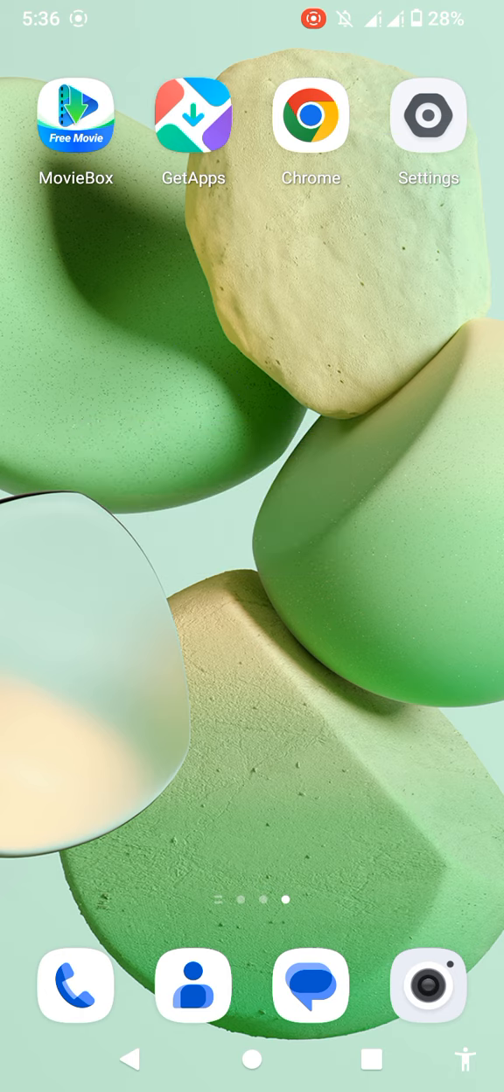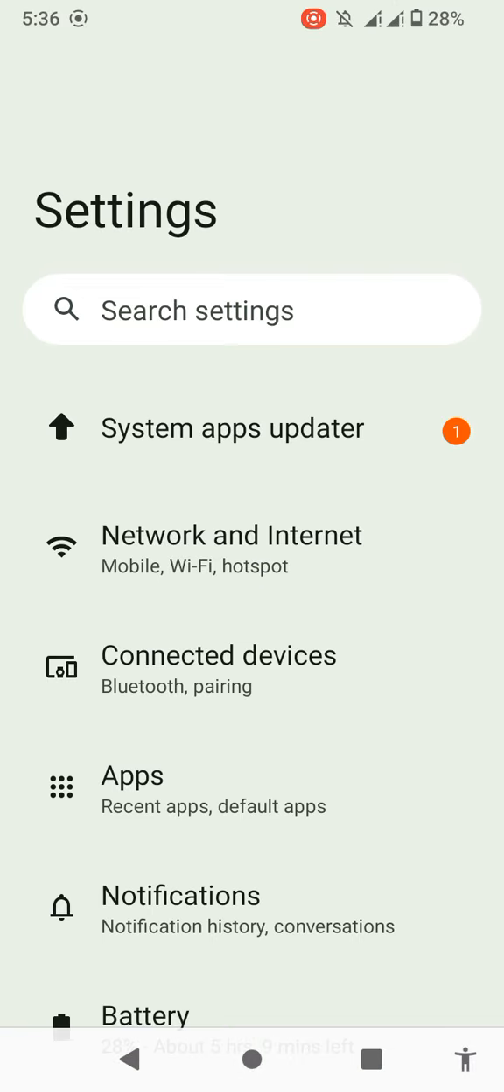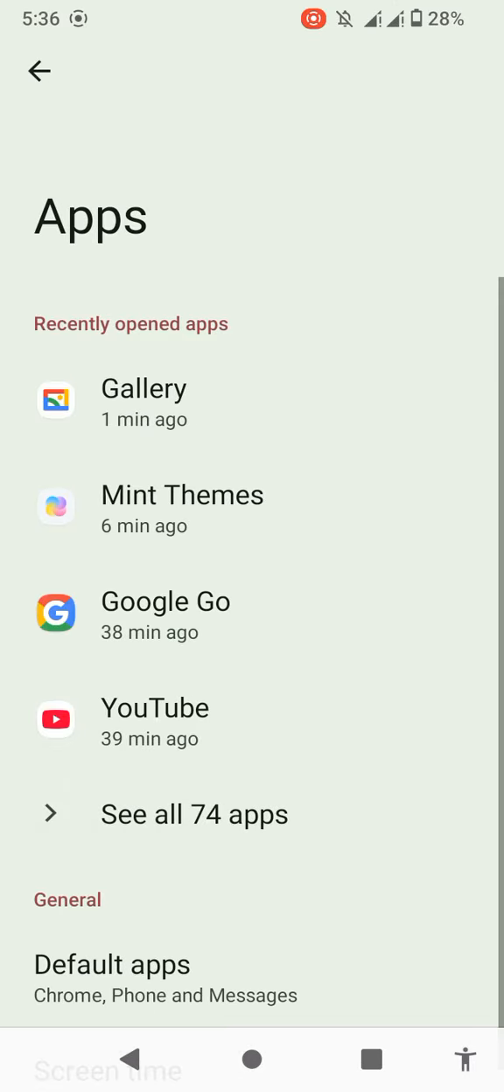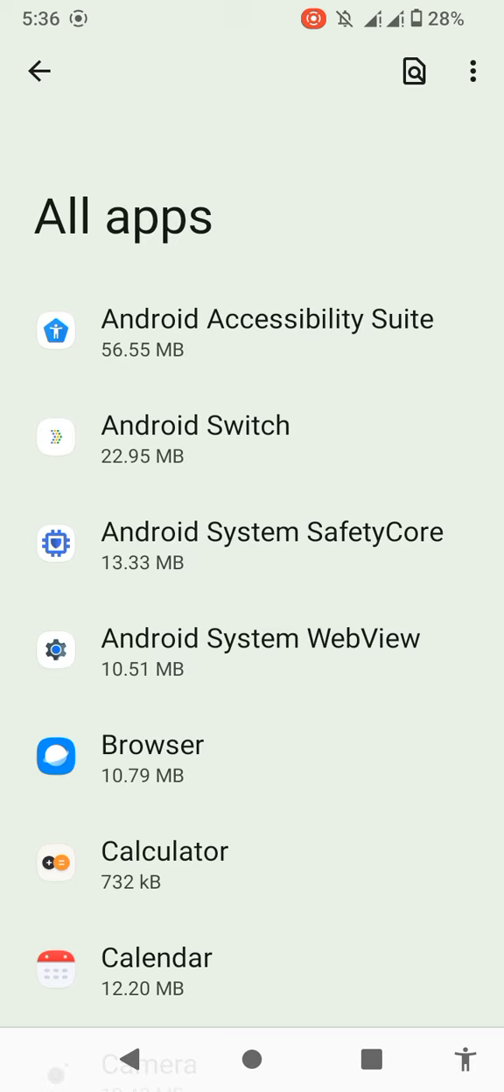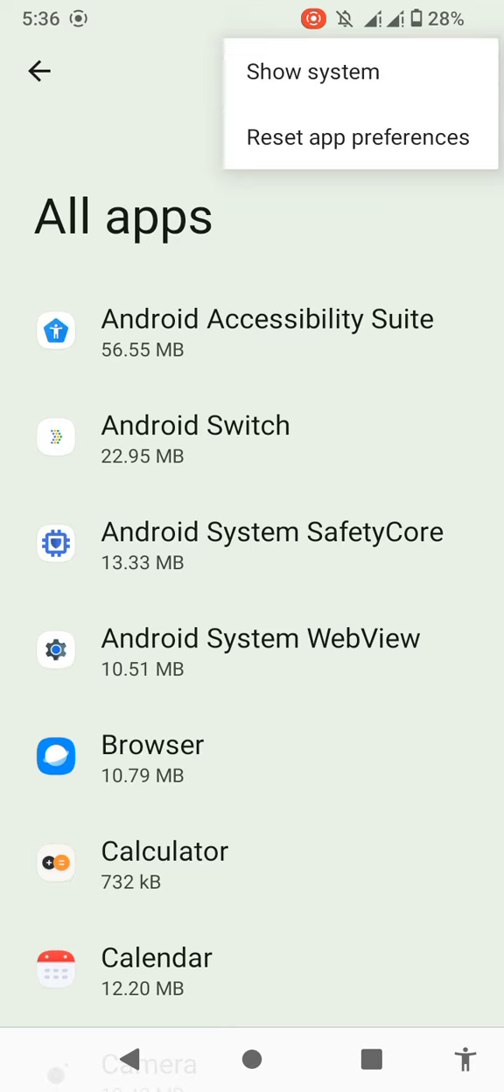So now we will have to go to the settings here, and then apps, and you see that see all 74 apps. Click on here, and then at the top you see three dots. Click on three dots, reset app preferences.